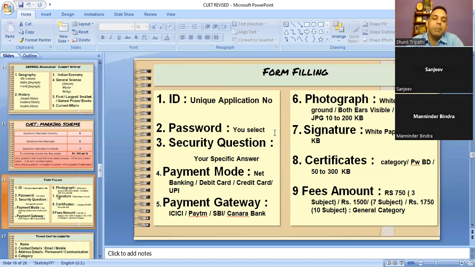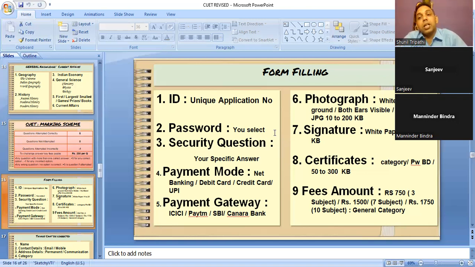Same way, if you have an Axis Bank card or want to use Axis Bank internet banking, you can select any of the gateways and make the payment. Please, there is a lot of confusion, so guide your students accordingly. They should not start searching for someone who has an SBI or Canara Bank card. Whatever card they have, debit card, credit card or net banking, they can use any of these gateways. NTA has a collaboration with some banks, so that is the reason these gateways have been given.